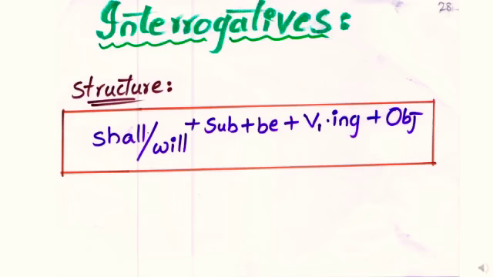Now we will go for interrogative sentences. Here the structure is shall or will plus subject plus be plus V1 ing form plus object.